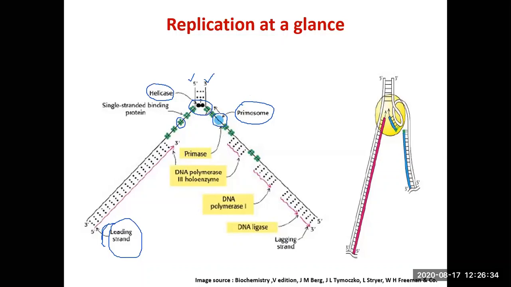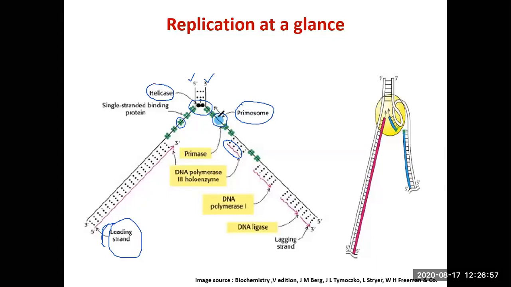As you can see, this particular strand is being synthesized discontinuously. Each time DNA Pol 3 will add something like 1000 nucleotides, and then there will be a gap, and then another fragment. These fragments are called Okazaki fragments.